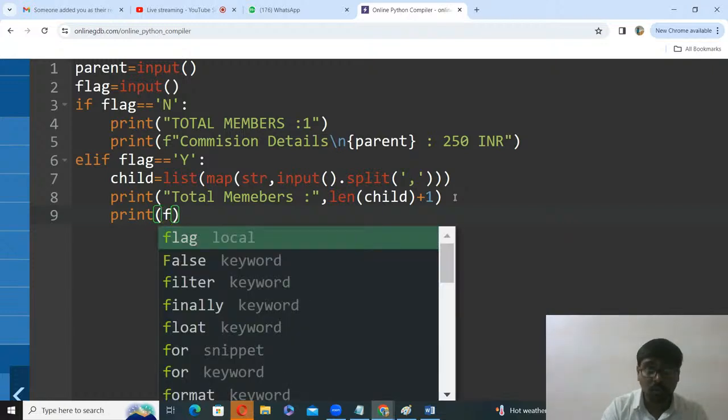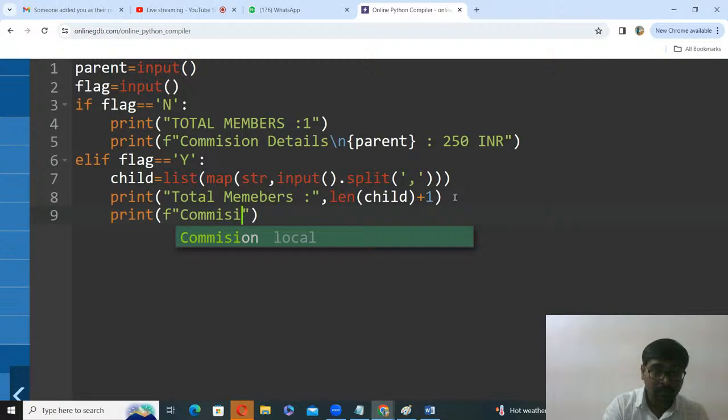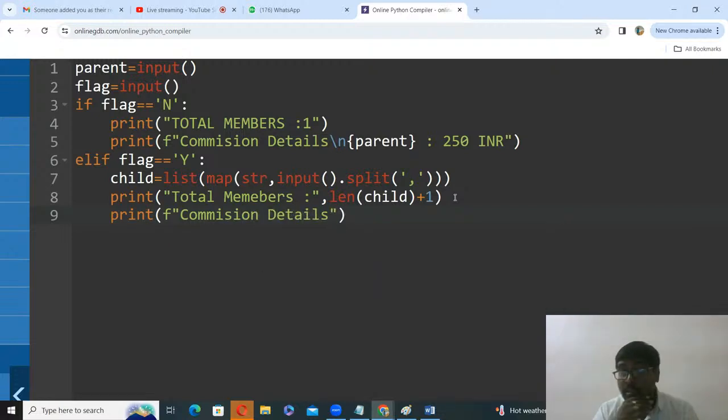Next, what you need to do, commission details. So for the parent and for the child, commission details of parent. What is the commission of the parent?